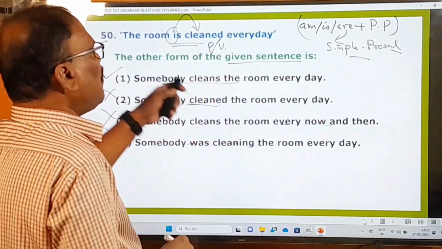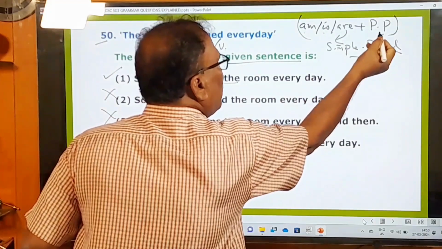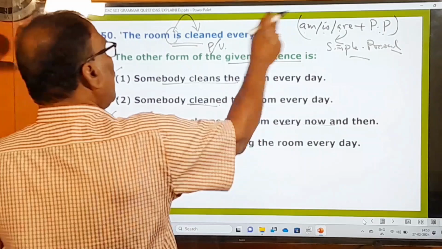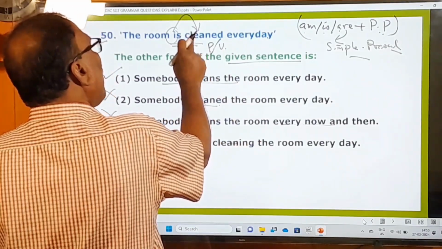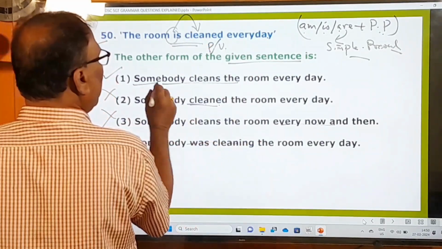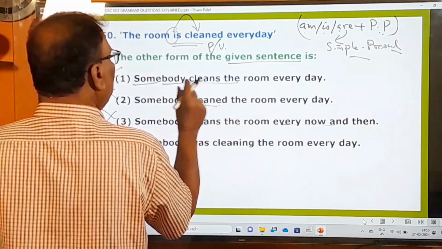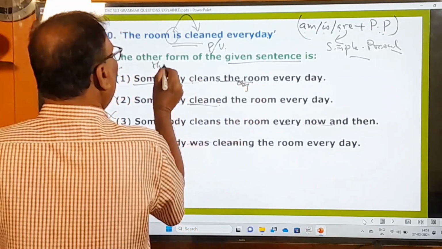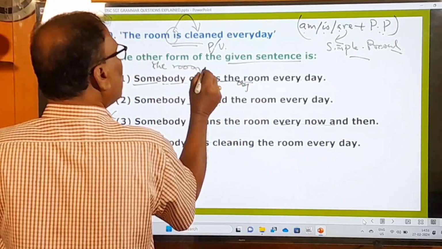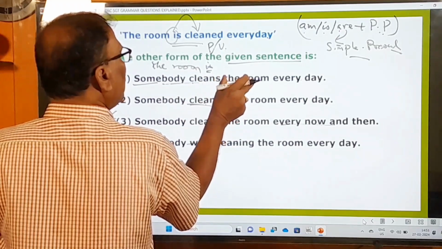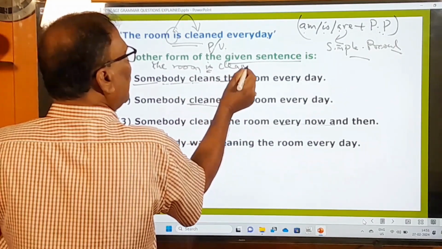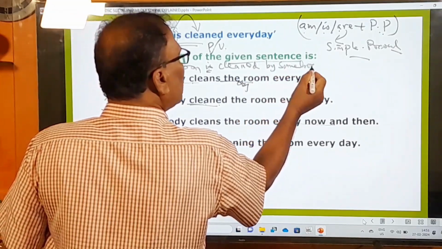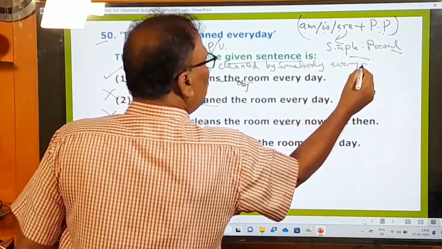How can you say it is in the simple present? Means am plus pp, is plus pp, are plus pp. PP means past participle form of the verb. So whenever it is there, you must think it is the passive form of the simple present active voice. Somebody cleans the room every day. Somebody cleans what? The room. This is the object. Okay. Now you can change it. The room. Simple present means you have to use is, because the room is a singular object. So then cleaned. Okay. And actually by somebody you must say. Okay. By somebody every day. This should be the right one.